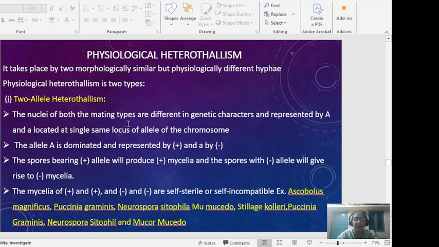Their genetically different characters are represented by A and a, located on the same locus of the chromosome. These plus and minus mycelia are self-sterile or self-incompatible, and this is found in Neurospora, Mucor, and Puccinia graminis.